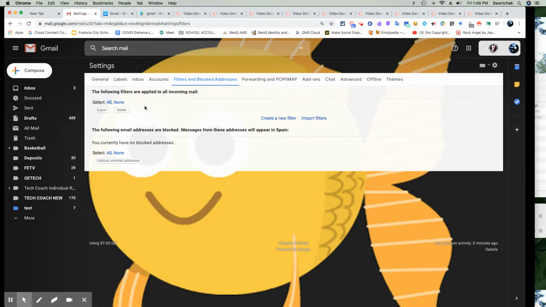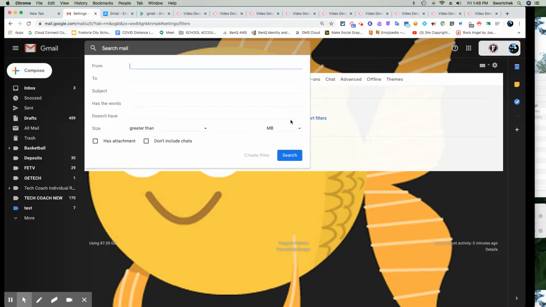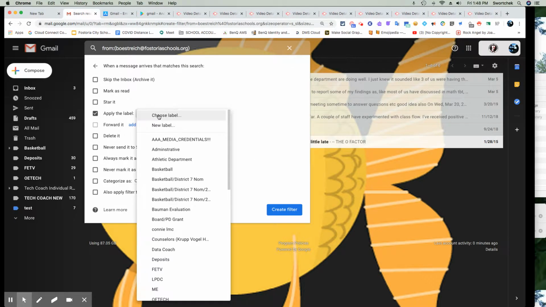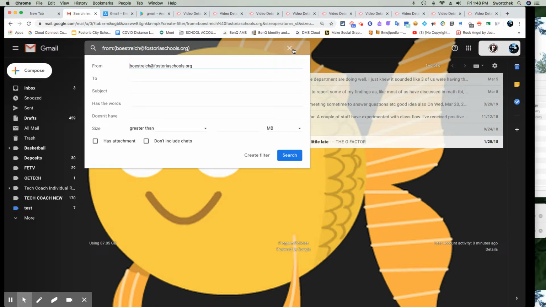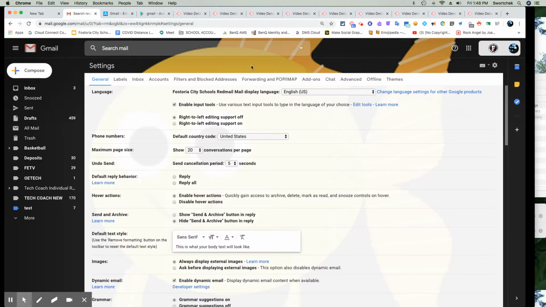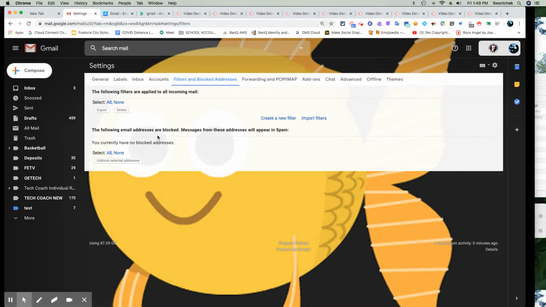Filters and blocked addresses. This would show you where any of your filters are so that you could adjust them. As we talked about in a previous video, you can create a filter for your email, basically pick out what you want for any email. For example, let's say every email from Brian Astry, I wanted to create a filter where it was going to go into a particular folder every time. I could do that. And I could change that filter from that settings area and adjust it if needed. If there's a blocked address or any spam, it would show up here.